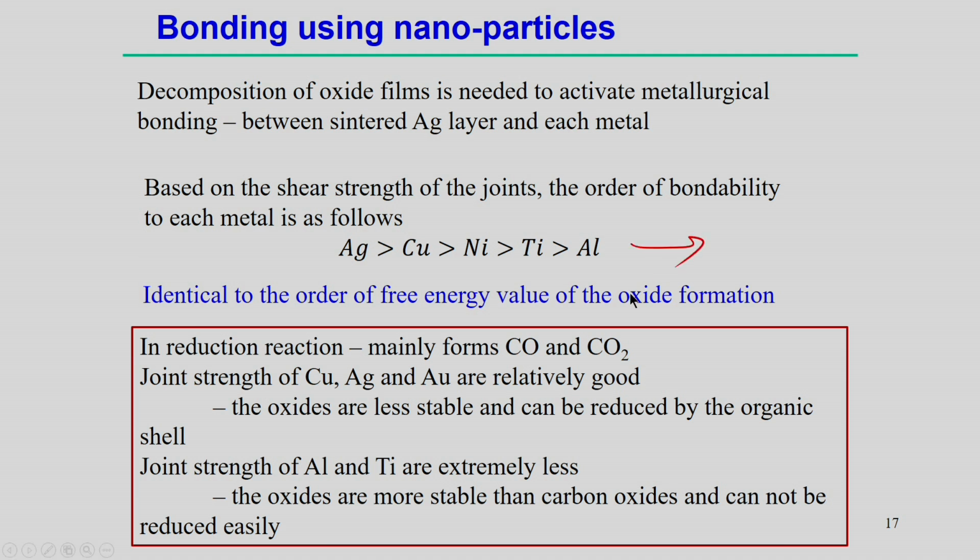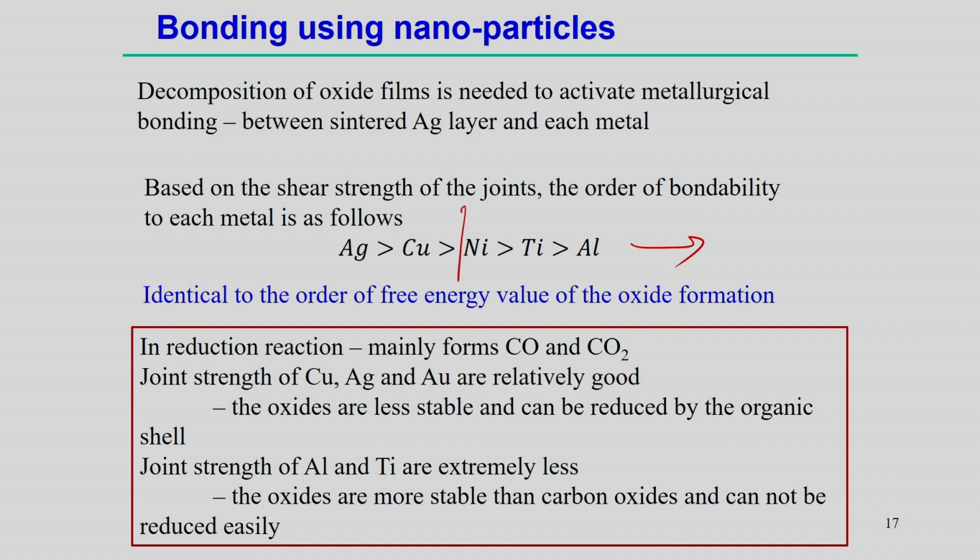In this case, the reaction normally produces CO or CO2, carbon monoxide and carbon dioxide. The joint strength for copper, silver and gold is relatively good, because the oxides in these cases are less stable and we can remove the oxide layer by a reduction reaction. So, we can easily form CO2 to remove these oxides.